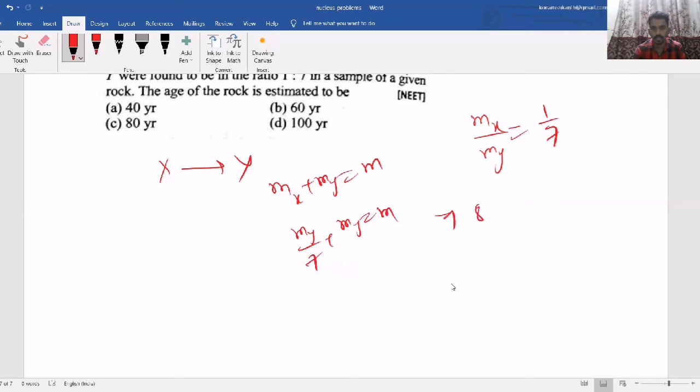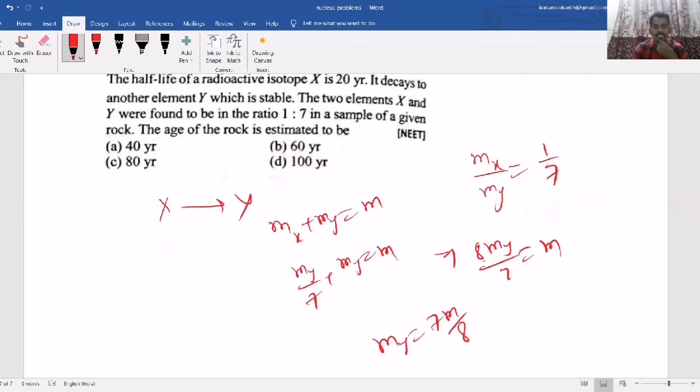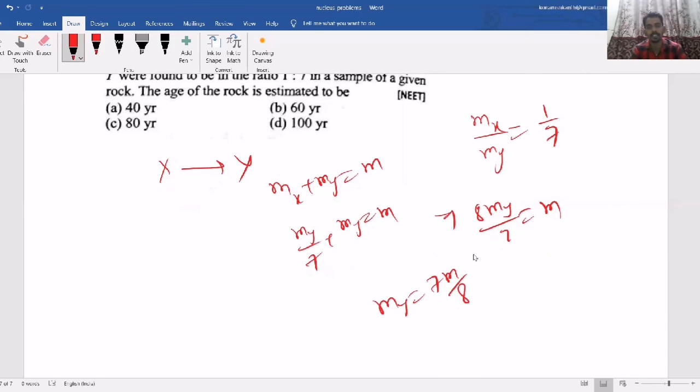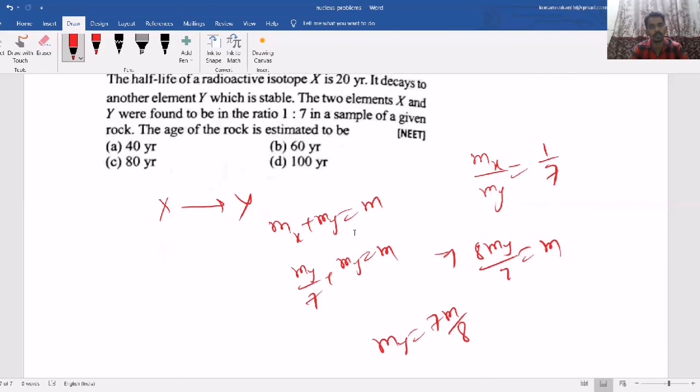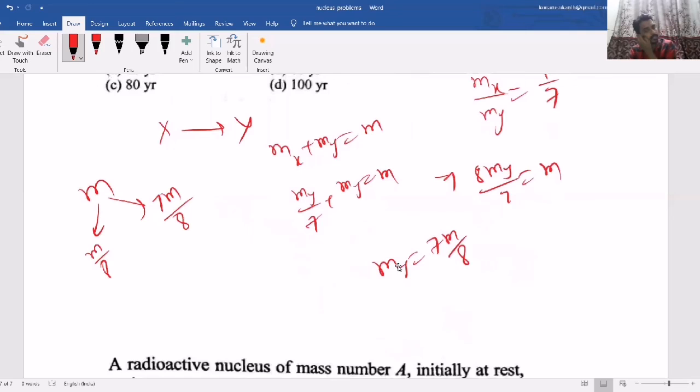That means 8 my by 7 equal to M. So my is 7M by 8. That means here 7 by 8 of the mass is converted into Y. That means how much of X is left? Total is M. Out of total, the Y became this much. So what is the remaining? M by 8. That means it reduced to 1 by 8.